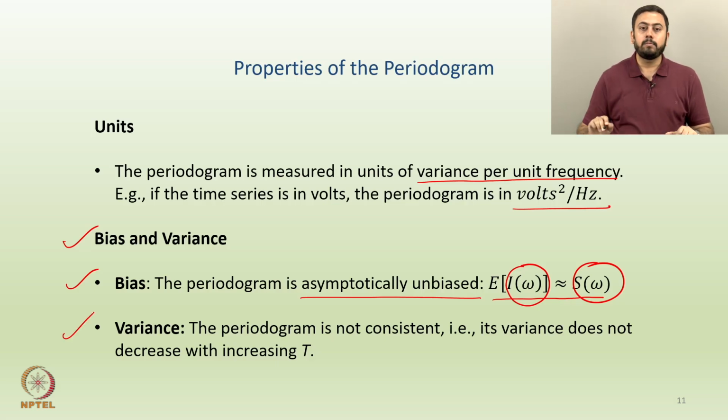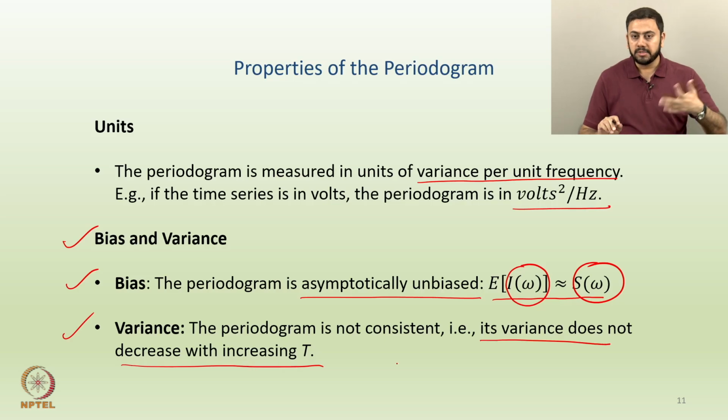And lastly, variance. The periodogram is not consistent. This is one drawback. What do you mean by consistency? Consistency means that the variance decreases with increasing capital T. So, even if you collect more and more observations in the time series, the overall variance does not converge to 0, which is probably a disadvantage, because we would want the variance to converge to 0. If you collect more observations, then naturally the variance should go to 0, which is not happening here. So, the periodogram is not consistent, but at the same time it is asymptotically unbiased.